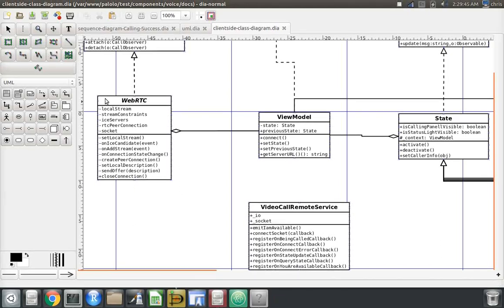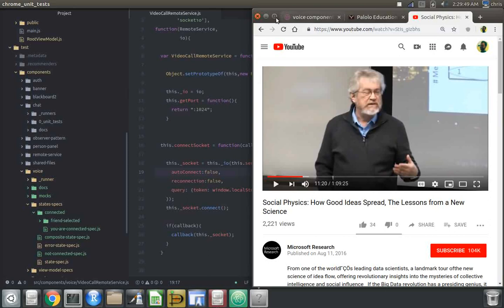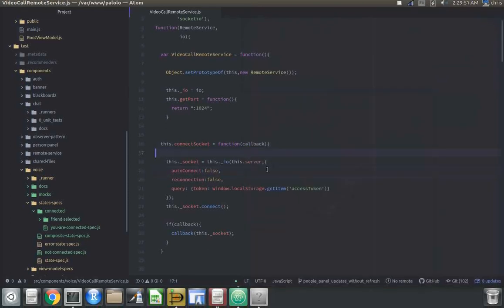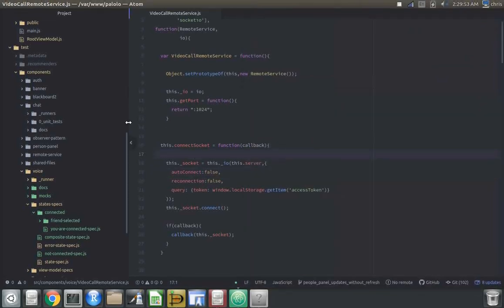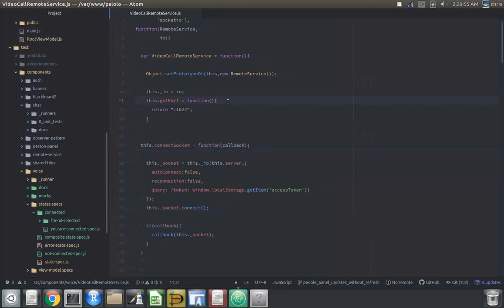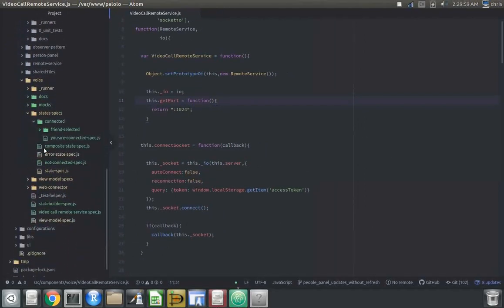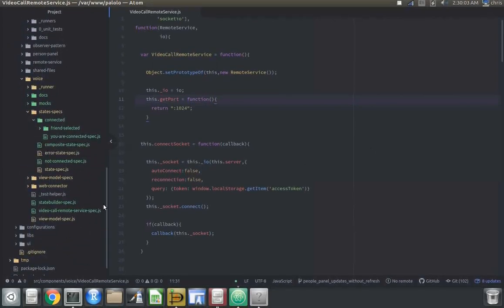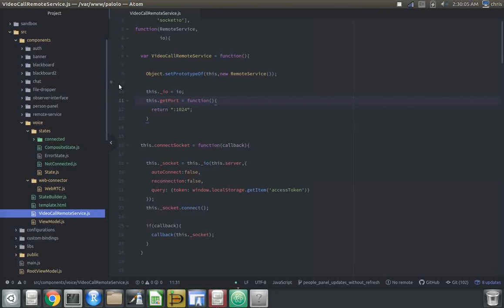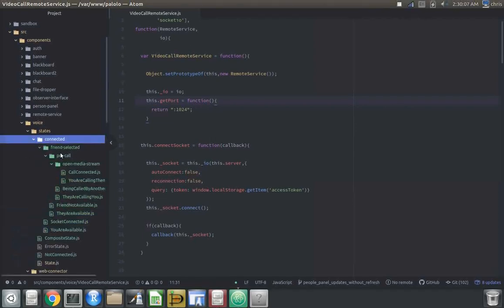I want to show you an example of feature envy. This is a code smell that occurs often, and this is an example of it. So if I go to, let's see, I have a finite state machine here that I coded for my